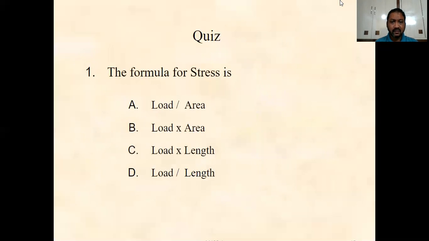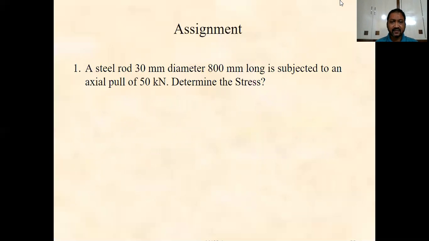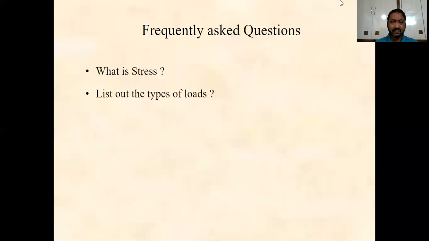Now coming to this assignment, we have already covered the types of loads and types of stresses.